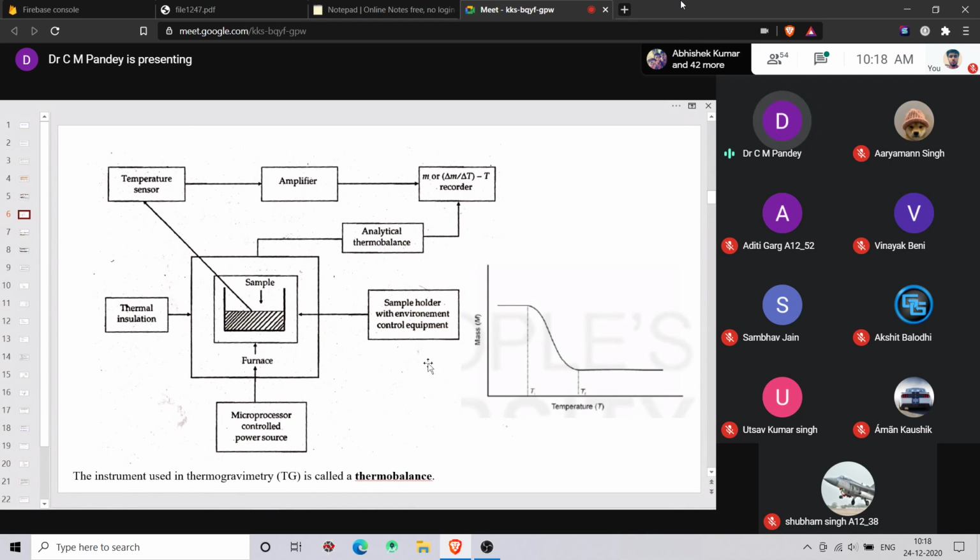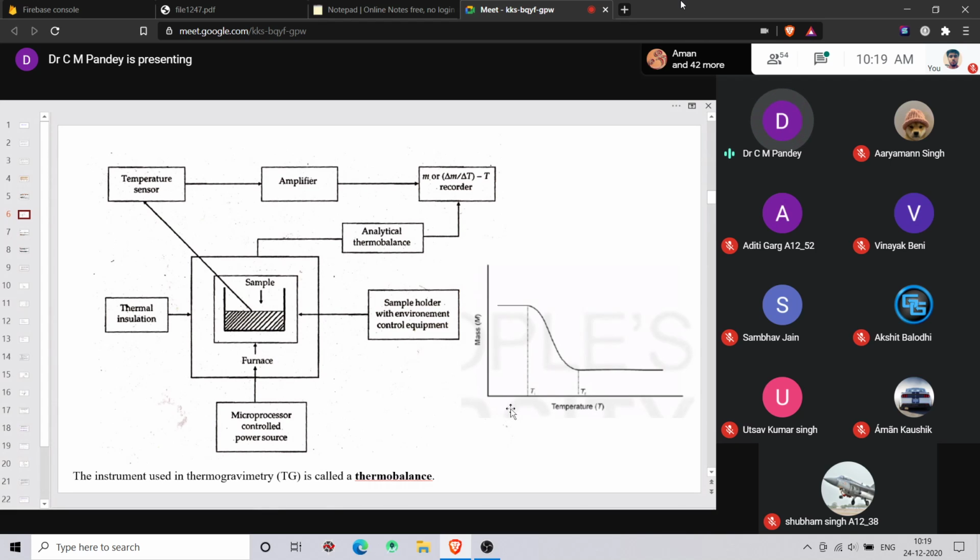Generally for a TGA the range is from 40 to 900 degrees centigrade, or in some advanced instruments you can measure from minus 150 to 2000 degrees centigrade. If you increase the temperature from 40 to 900 degrees centigrade, the microprocessor controlled source controls the linear increase in temperature.